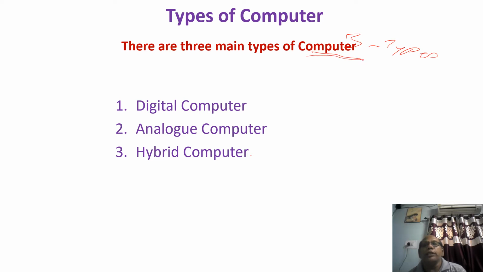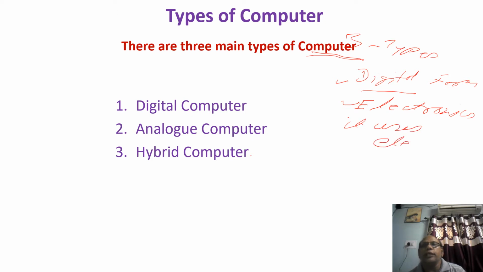Computer means what? It is actually an electronic circuit. It is in digital form, and when you say digital form, it uses an electronic circuit. It is digital, it is electronics, which means it uses electricity.